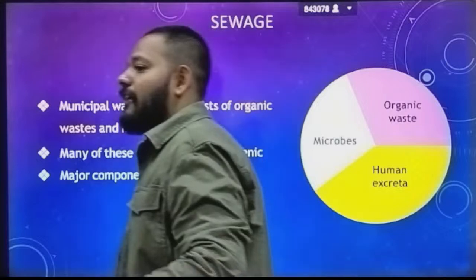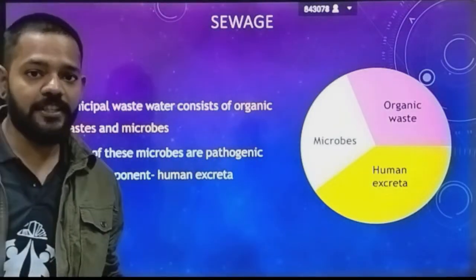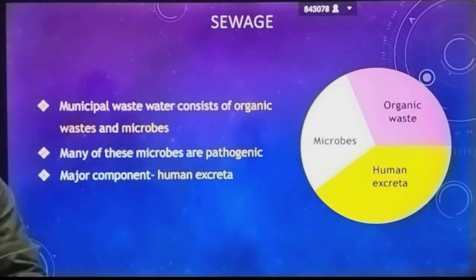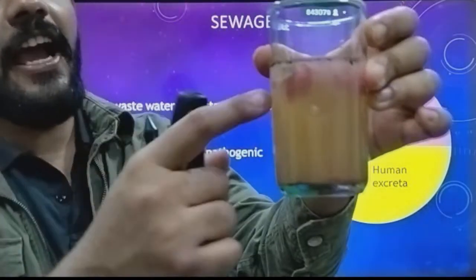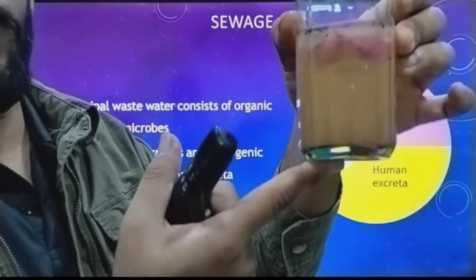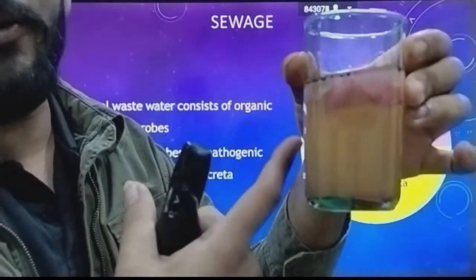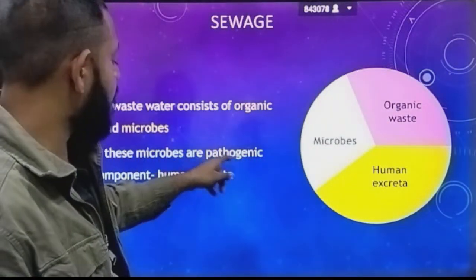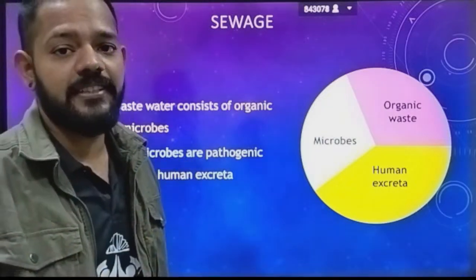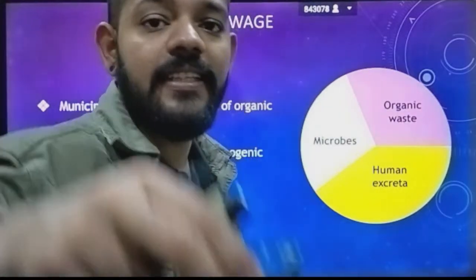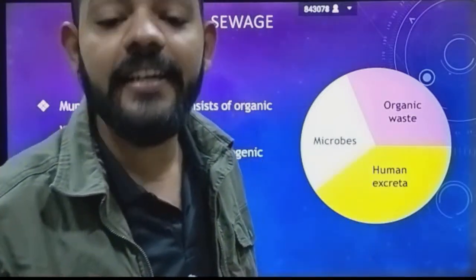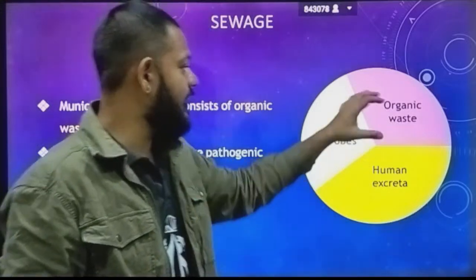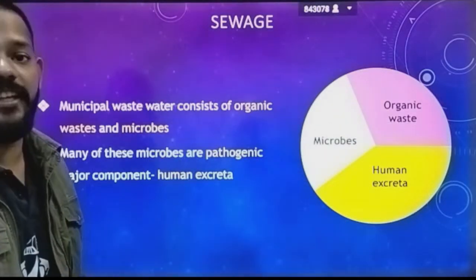Now what is sewage? What does this sewage contain? What is the composition of sewage? Municipal wastewater consists of organic waste and microbes. As you see here, we have onion peel, organic waste. When you see it under a microscope, you find many microbes. They are harmful to our body. Many of these microbes are pathogenic. The major component is human excreta. So organic waste, microbes and human excreta, these three together form sewage.